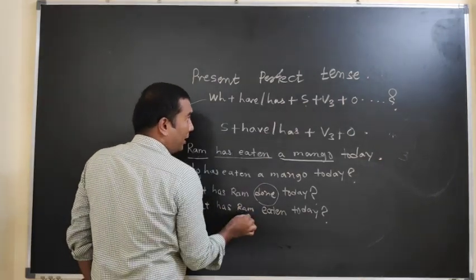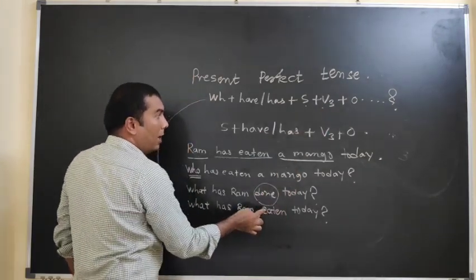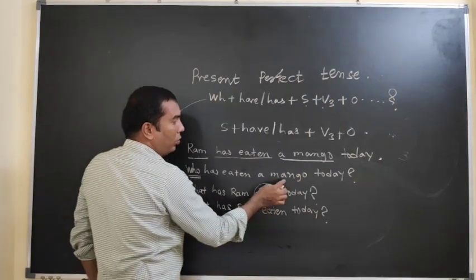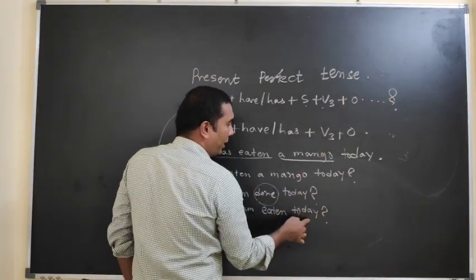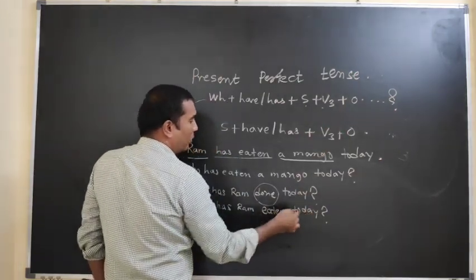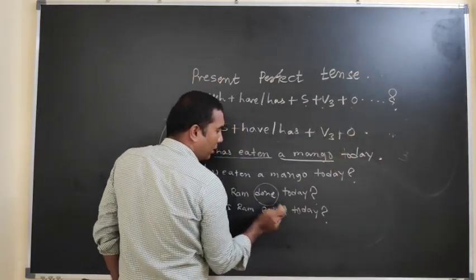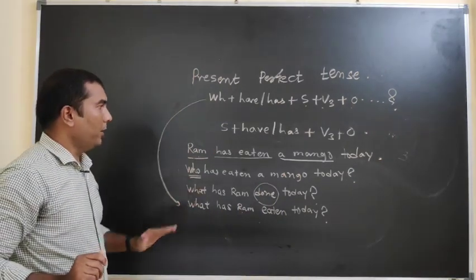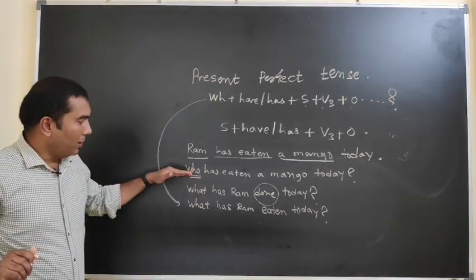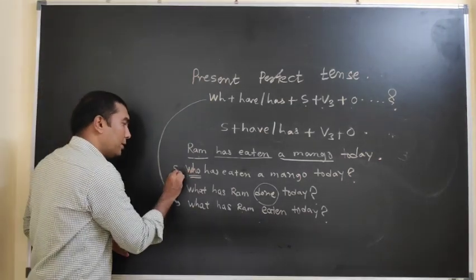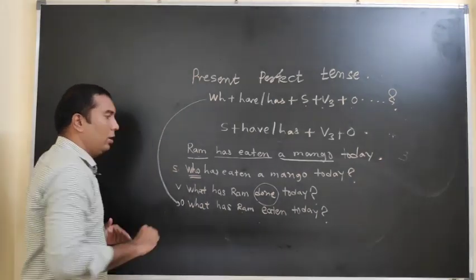Then the subject will be there. Verb as it is I have taken, because I am not asking the question to the main verb. I want to ask the question to an object, so that I have taken the main verb. And maybe today is an adverb. I have taken that afterward, because my answer will be an object, so I have dropped an object from the formation of that particular question. Now look here, what we have seen, that we have seen firstly the question to the subject, then we have seen question to the verb, and then I have seen the question to the object.